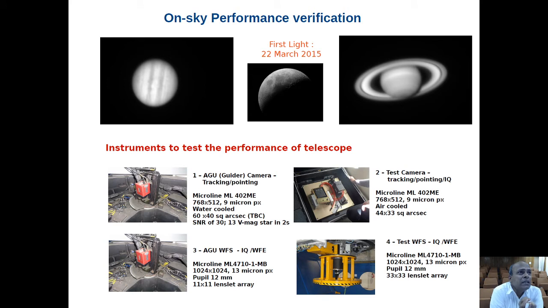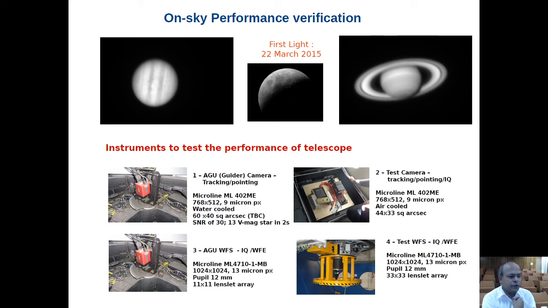Well, this on-sky performance happened on 22nd March. You see, this is a picture of Jupiter, the Moon and Saturn. They were the first recorded images, but these are sort of amateur images. We are pretty excited, but we have got to test the performance of the telescope more rigorously.